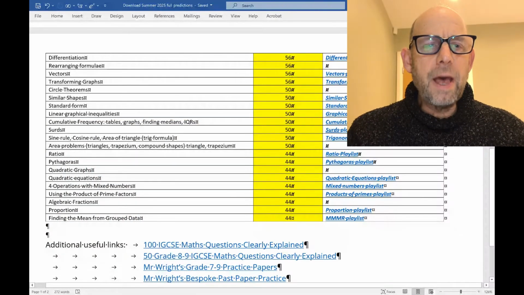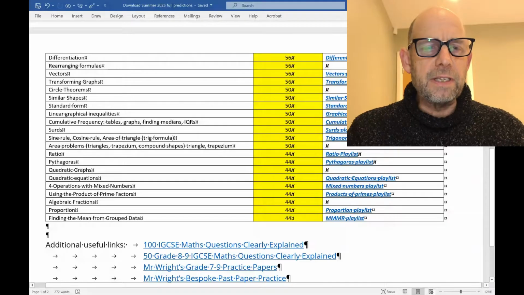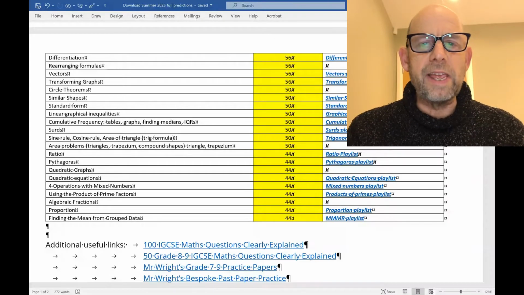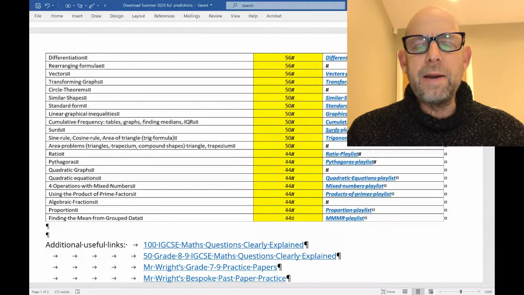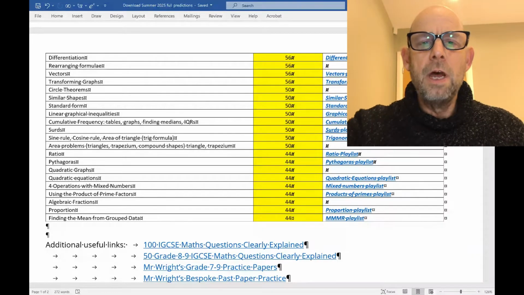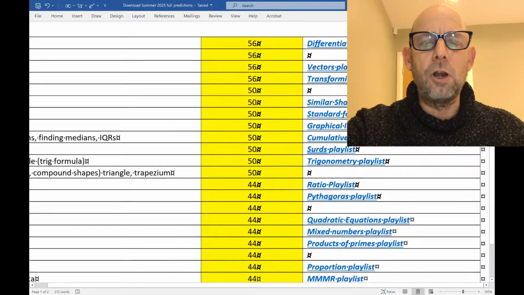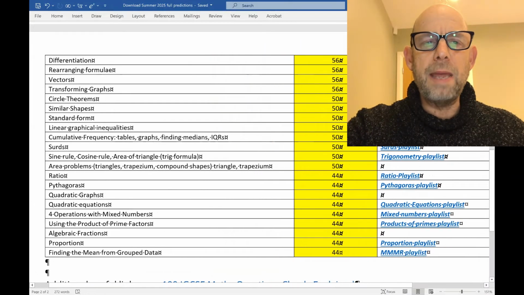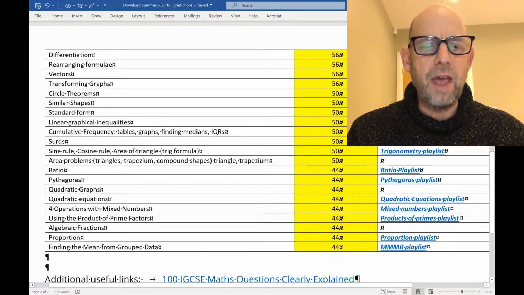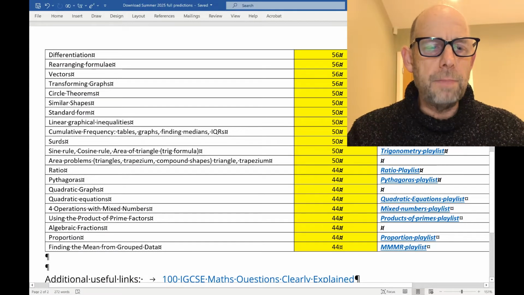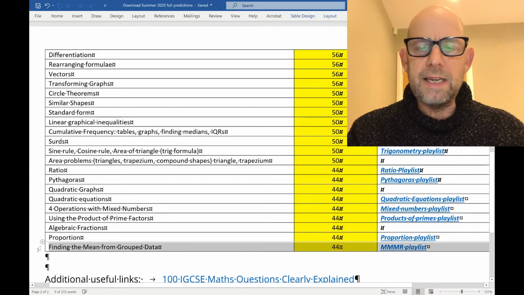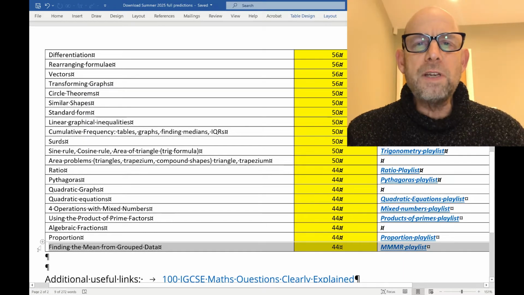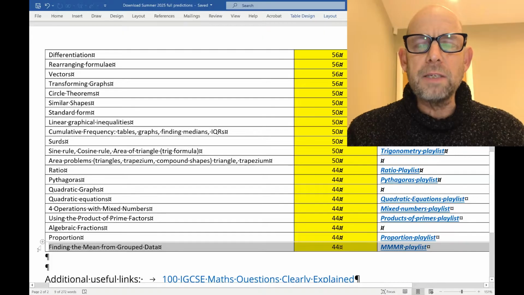So my predictions come in three different categories. The first category of topics that we're looking at are those that come up between 45 and 55-ish% of the time. You see these numbers in the middle column here in the yellow column. Well, that is the percentage of papers on which these topics have come up. So, for example, finding the mean from group data, which is bottom of the list here, that comes up on 45% of the past papers.